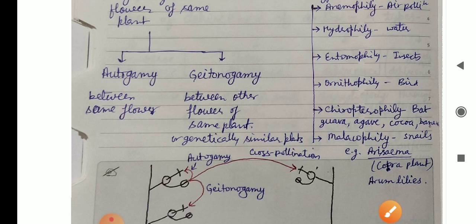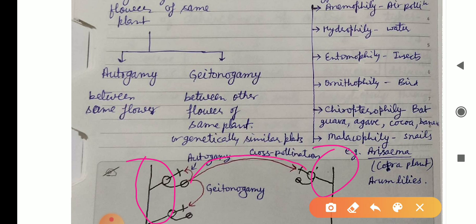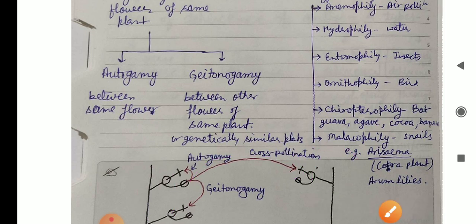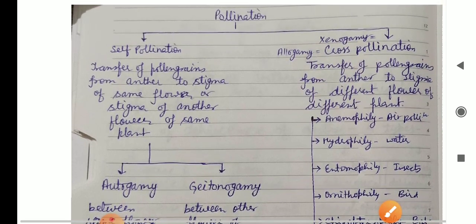In case of cross pollination, two plants are required, 1 and 2. Here pollen transfer takes place from one flower to another flower of a different plant. This is cross pollination.